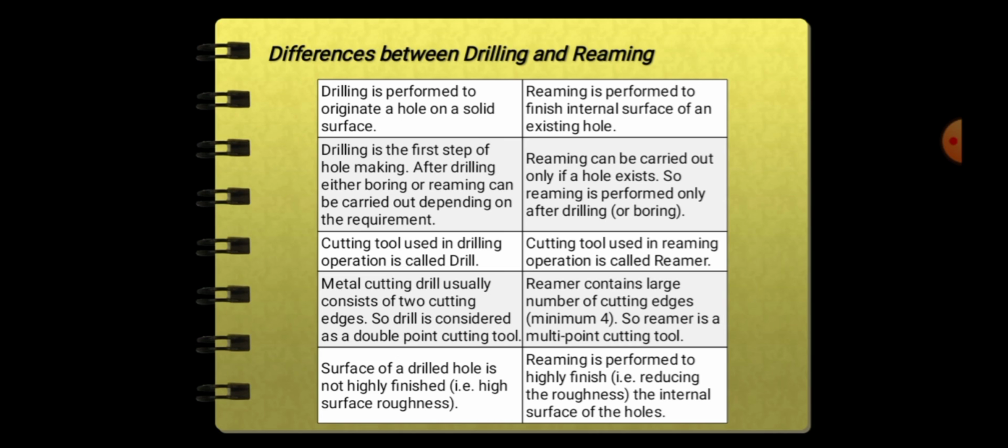The cutting tool used in a drilling operation is called a drill. The cutting tool in a reaming operation is called a reamer. A metal cutting drill usually consists of 2 cutting edges, so a drill is considered a double point cutting tool. A reamer contains a large number of cutting edges, minimum 4. So a reamer is a multi-point cutting tool.